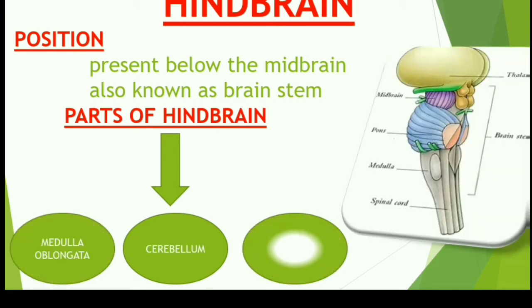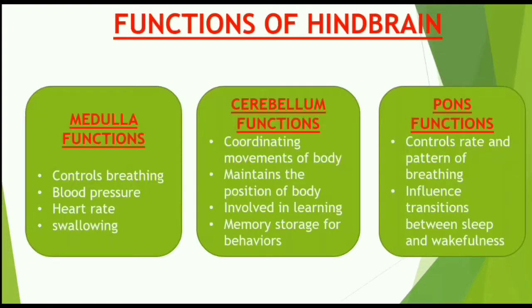The first is medulla oblongata, then we have cerebellum and the pons. You can also see in this picture the pons and the medulla and the cerebellum. Okay, so what are the parts of the hindbrain? Three parts: medulla oblongata, cerebellum and the pons. Now we are going to discuss the functions and the 3D structure of these parts.